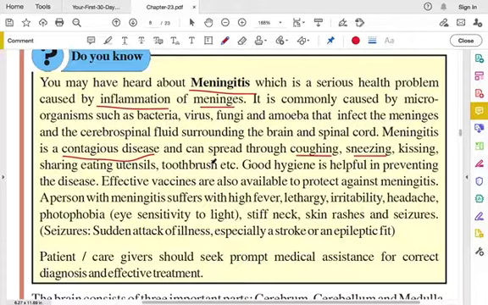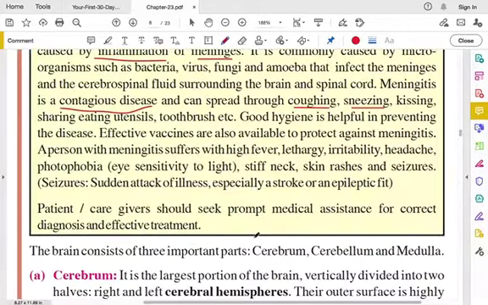Non-contagious is that which cannot spread, like heart attack. Heart attack is a disease, but it cannot spread through contact. So good hygiene is helpful in preventing this disease, and there are vaccines also available to protect against meningitis.